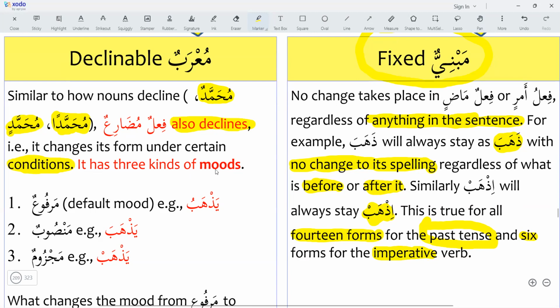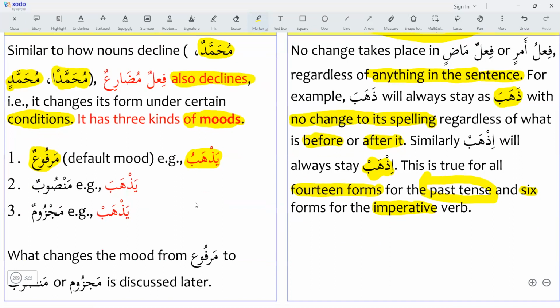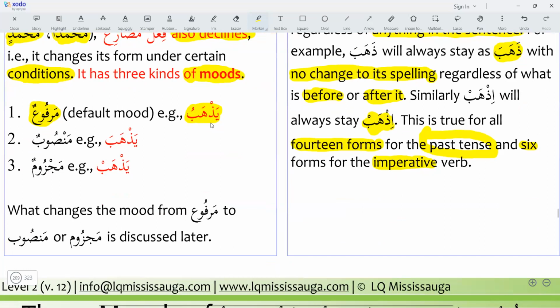It has 3 kinds of moods. Fi'lun mudari'un has 3 kinds of moods. First is marfu. When fi'l mudari is marfu, the default mode is marfu'un. In the default mode, fi'l mudari will be yazhabu.